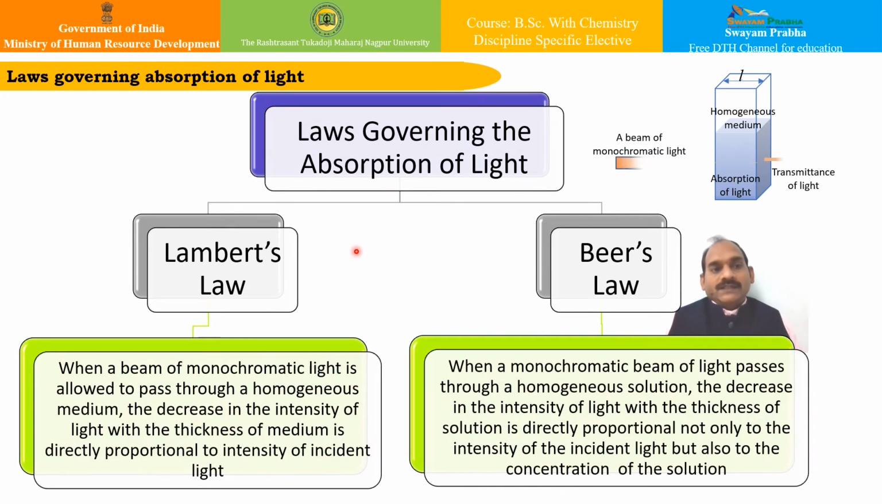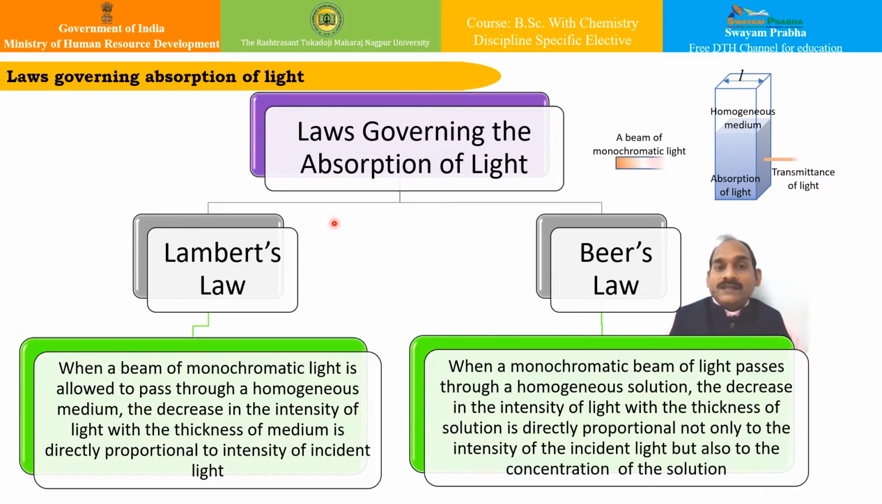So now let us see what are the laws governing the absorption of light. Means what happens when the light is absorbed by the molecule. So there are particularly two laws. When a monochromatic light, or say light consisting of a single wavelength, is passed through a medium, what happens? Some light is absorbed by the medium, while a part of the incident light is reflected and the remaining part is transmitted.